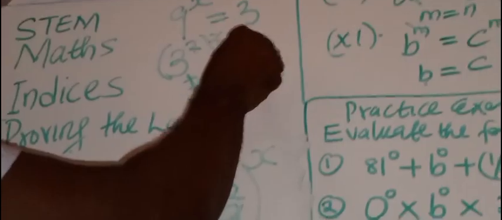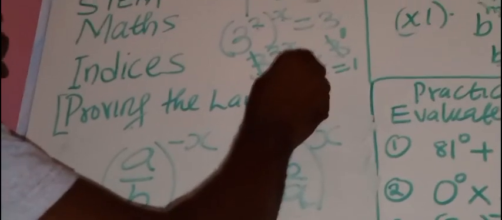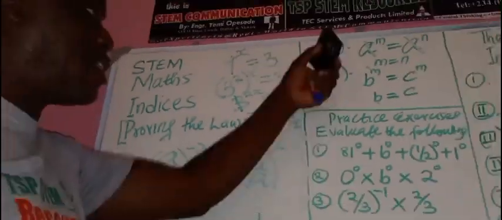Okay, let's come back here now. This has a common base. 3 cancel 3. So what do you have left? It means 2x is equal to 1. If 2x is equal to 1, I'm looking for x. I will divide both sides by 2. So that means x will now be 1 over 2. So that is just application. The law has been proven.